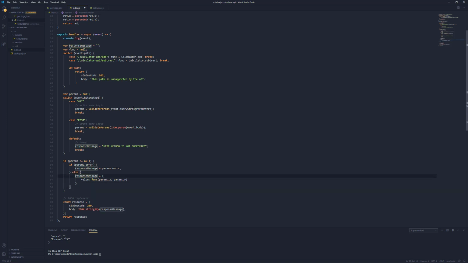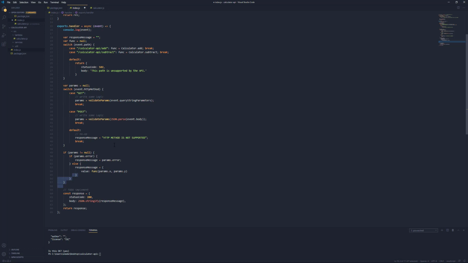Okay, and so that saves a little bit of code for us as well. So all in all, a good thing that that error was caught. And so just to go over this, what we did was we made sure that we weren't declaring params twice so that we can avoid that error. And then we also cleaned up the duplicate code that we had here. And we checked to see if params is not equal to null because we do initialize it to null. So if it's not equal to null, then we can continue with running this operation on the calculator.